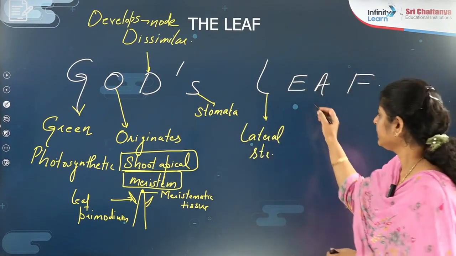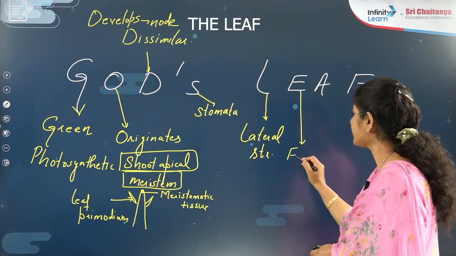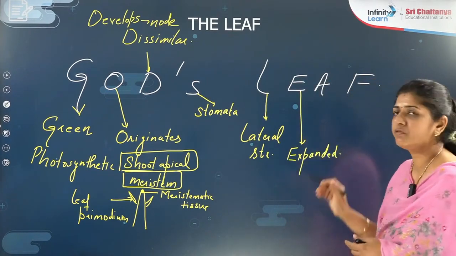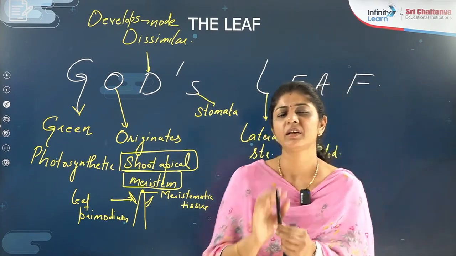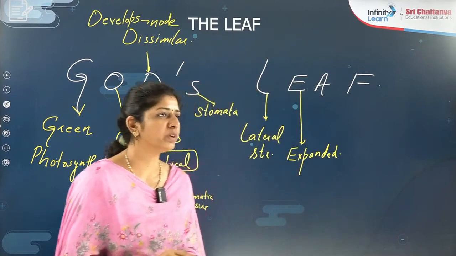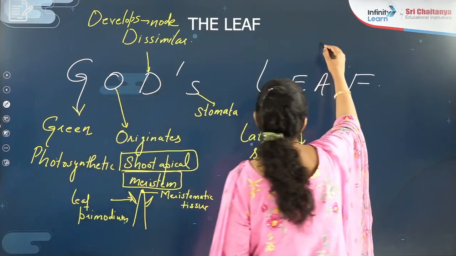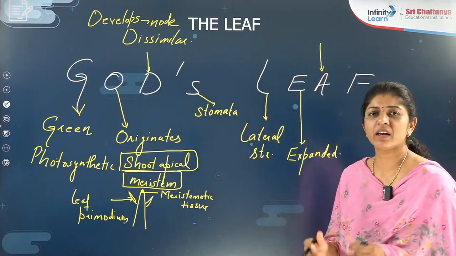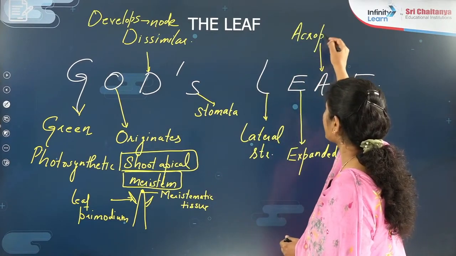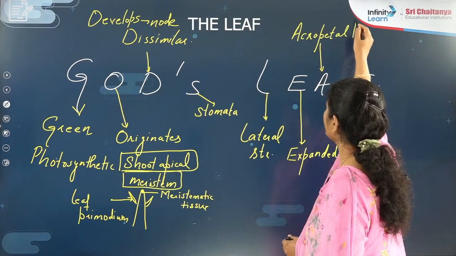right? And E stands for expanded forms. They are thin and expanded, like the lamina, which is thin. It is not cylindrical and thick like a shoot or a root, right? Then A stands for how the leaves are arranged. Leaves are arranged in the acropetal manner. This is a very important word.